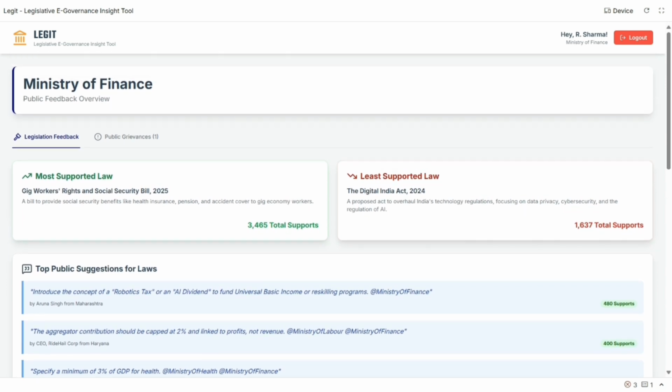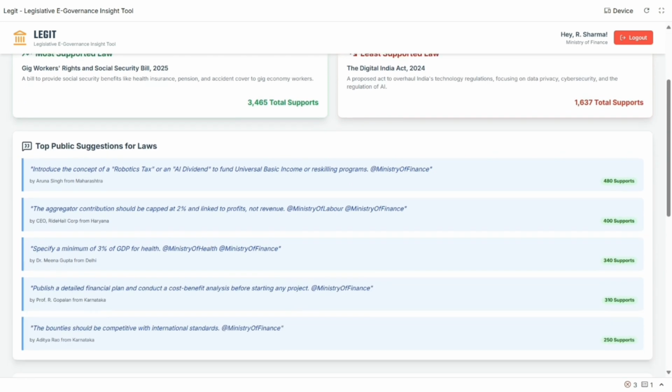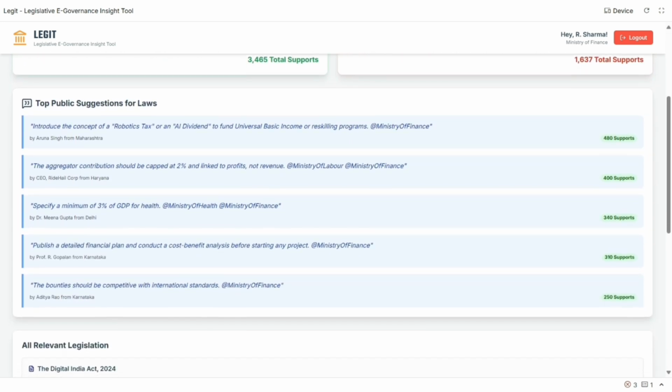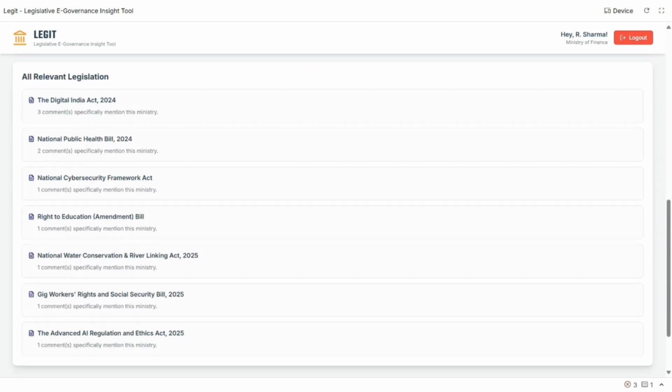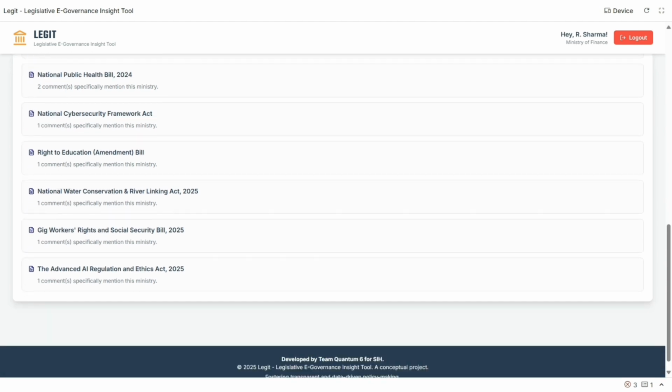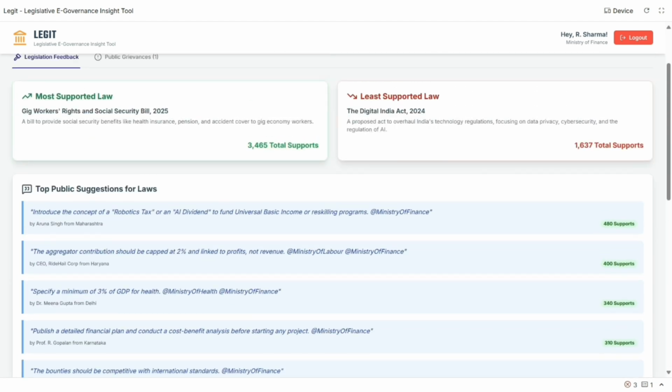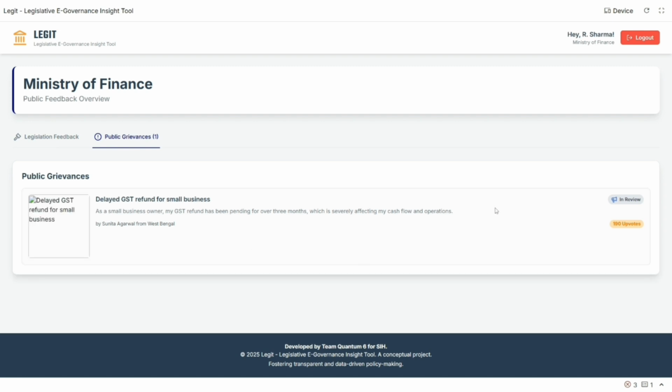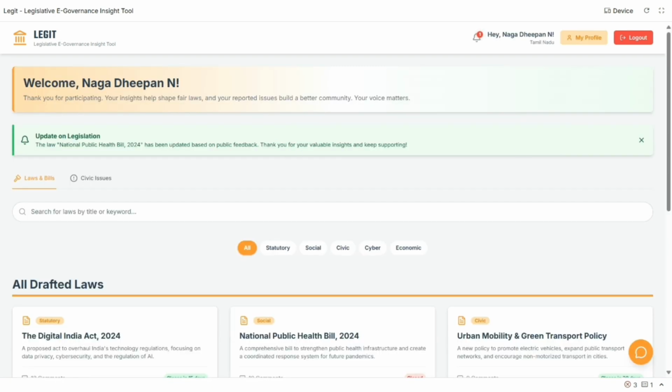Under the legislation feedback, the most supported law and least supported law will be listed based on the support they got. There's another column called top public suggestions for laws, under which all the comments and suggestions tagged to this ministry will be listed with the number of supports they got, and all the legislation coming under this ministry will also be listed. Under the public grievances option, the issues reported by the users will also be listed. This is the message shown in the public login when change is notified.